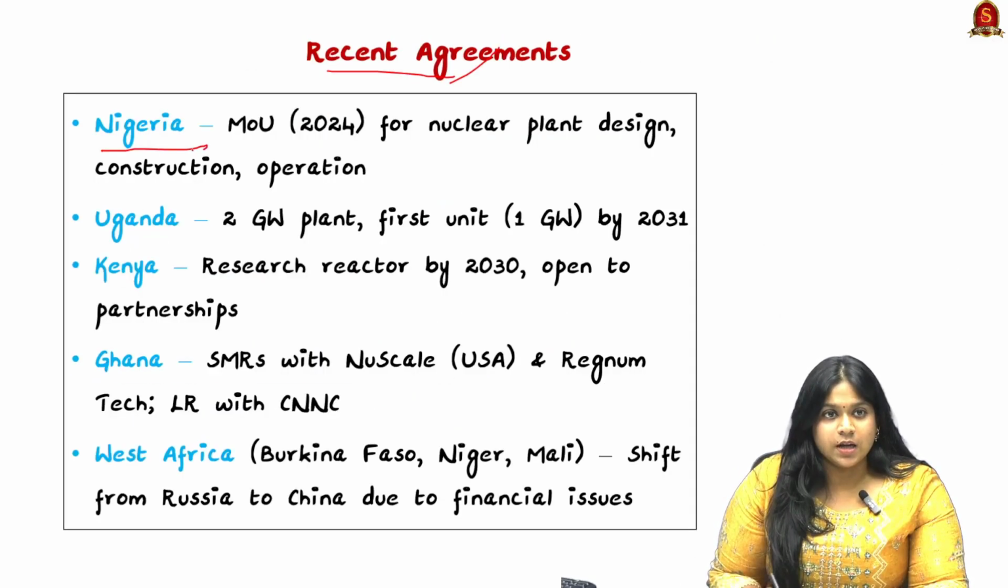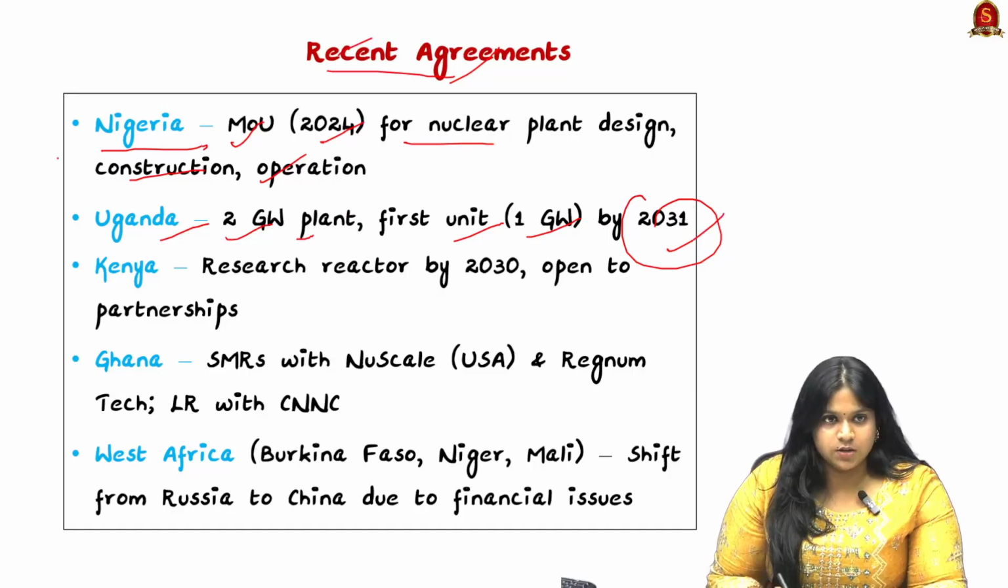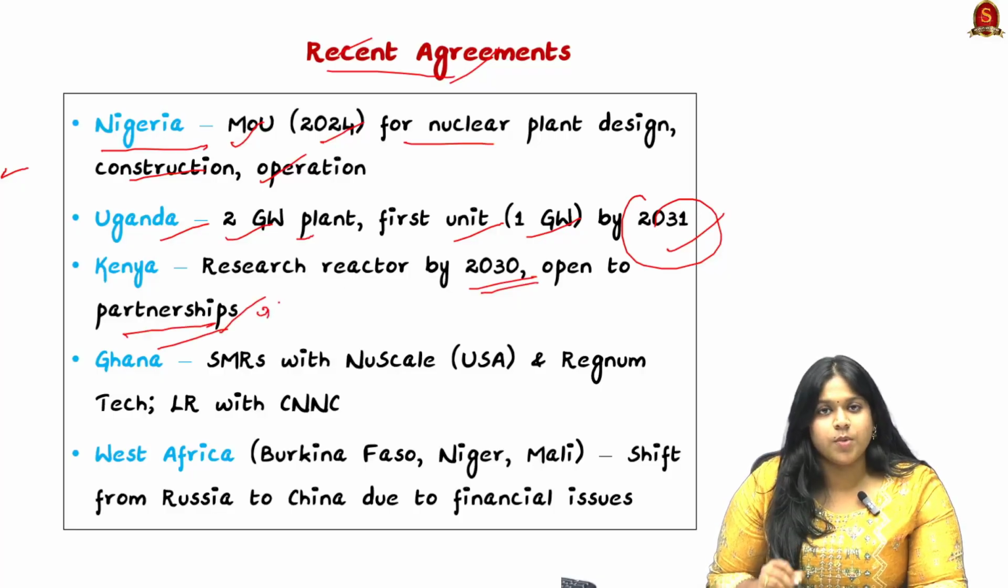So here in Nigeria, they brought in the Memorandum of Understanding in 2024 for nuclear power plant design, construction and operation. In Uganda, there is construction of a 2 gigawatt plant. The first unit of 1 gigawatt would be done by 2031. So all of this information is in the article itself. And next, in Kenya, a research reactor by 2030, which would be open to partnerships also. So first through government-backed investments, and then opening to different partnerships.